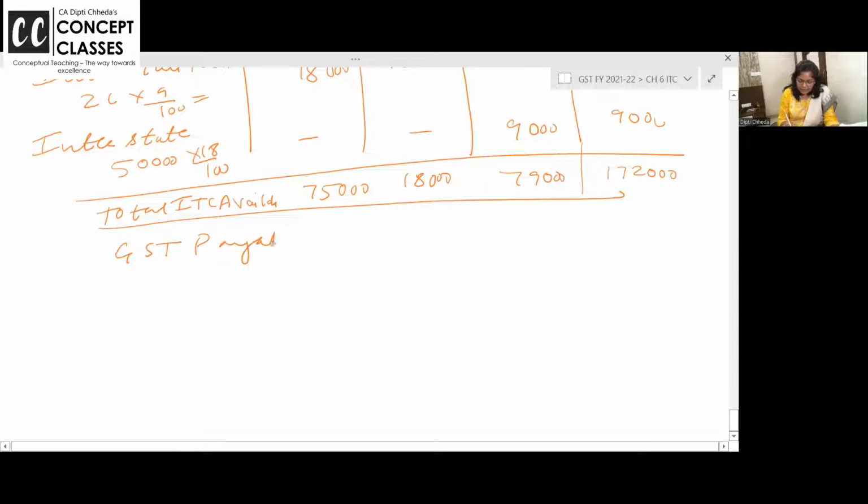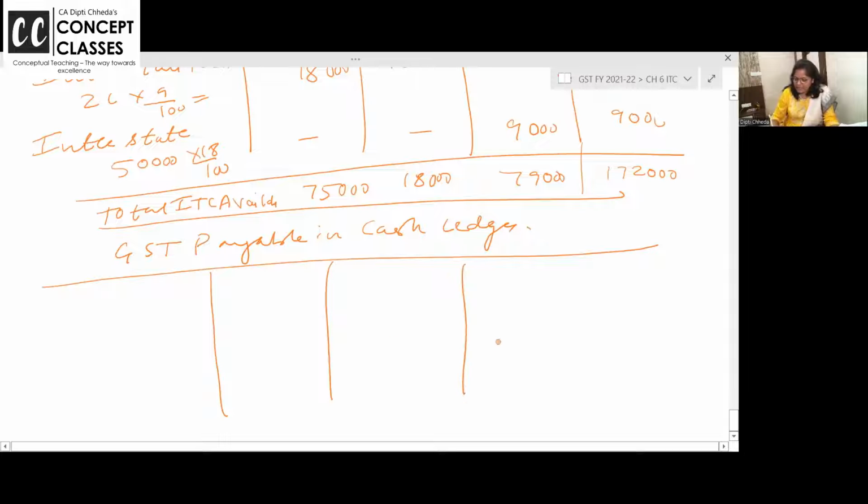GST payable in cash ledger. CGST, SGST, IGST and total.